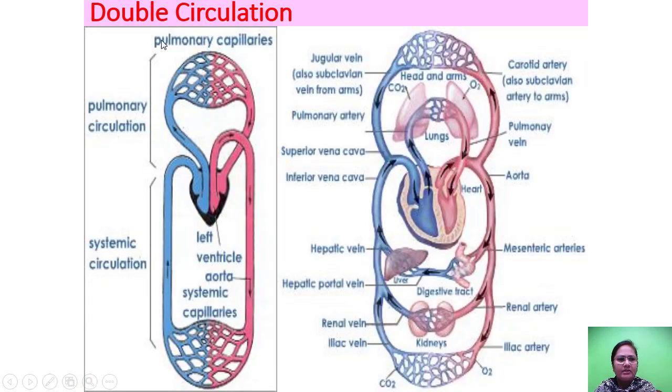Double circulation. Can you see here? Pulmonary capillaries, pulmonary circulation, systemic circulation, left ventricle, aorta, and systemic capillaries. Now here you can see everything, how the blood flows twice. Therefore it is called a double circulation.